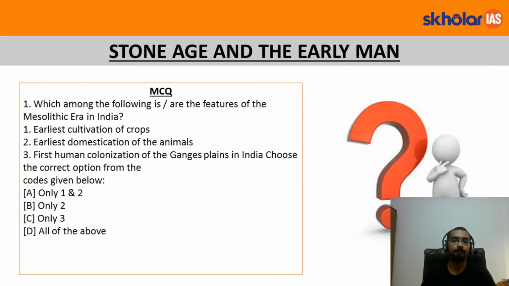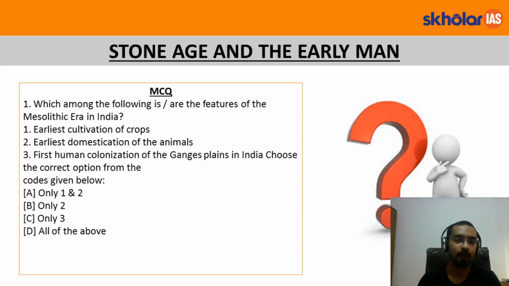So let's take up a few questions from this part. Which among the following are the features of the Mesolithic era in India? First, earliest cultivation of crops; second, earliest domestication of animals; third, first human colonization of the Gangetic Plain in India. Choose the correct option from the codes given below. So take a few seconds and try to analyze the correct options. You can just pause the video, I'll get to the answer.